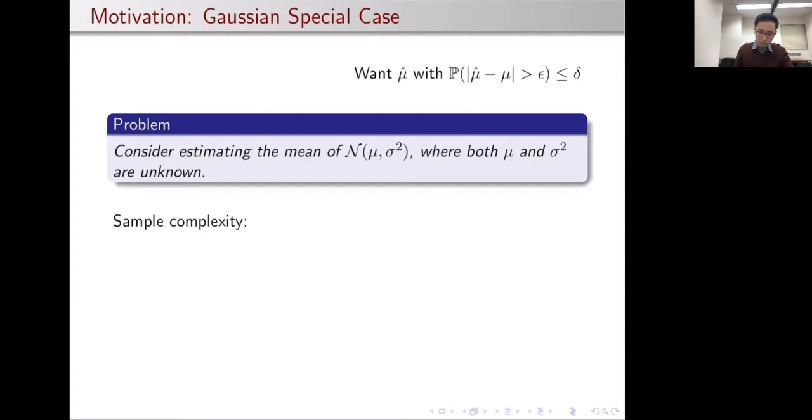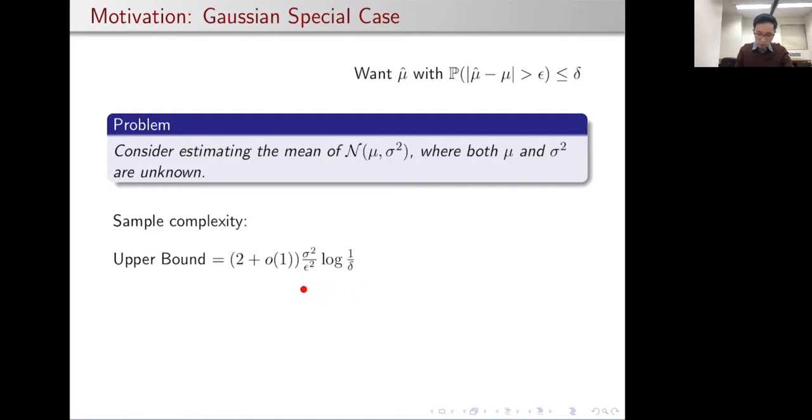So we're given samples from some Gaussian with unknown mean and unknown variance, and we're trying to estimate its mean. As mentioned before, the sample mean is actually optimal for Gaussians. So that gives us a sample complexity upper bound, that is this expression, through pretty straightforward calculations.